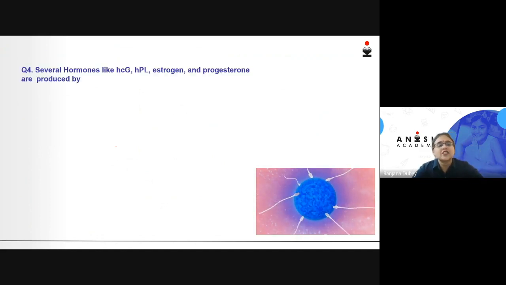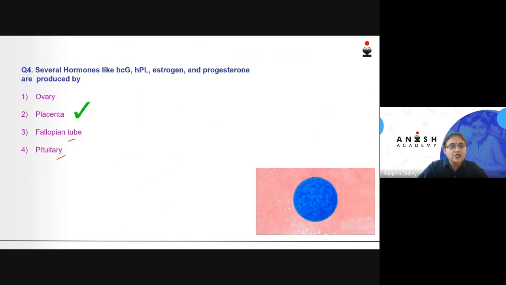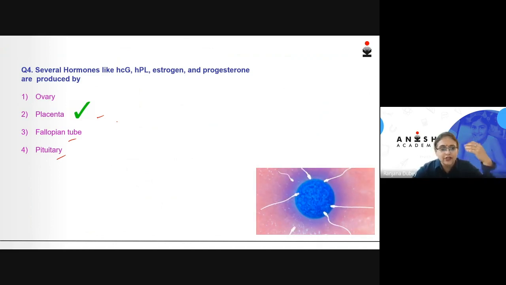And the next question is, several hormones like human chorionic gonadotropin hormone, human placental lactogen, estrogen, and progesterone are produced by which of the following? Ovary, placenta, fallopian tube, or pituitary? And the right answer for this question is placenta, which we will be again seeing when we are doing the female reproductive system and the topics ahead of it.